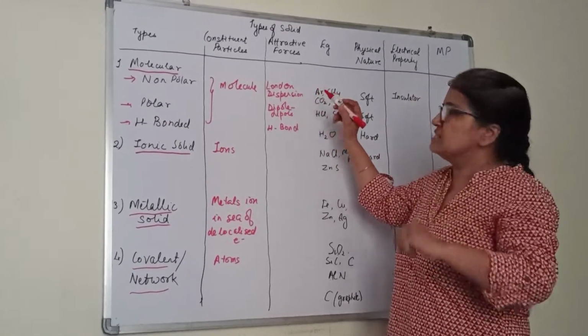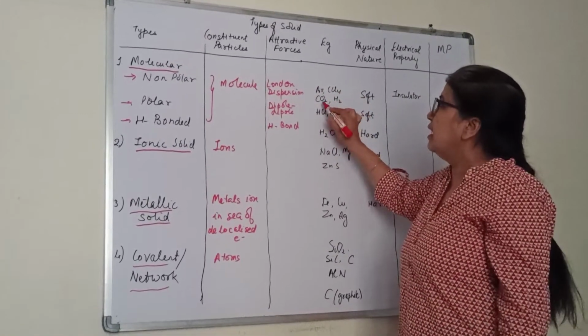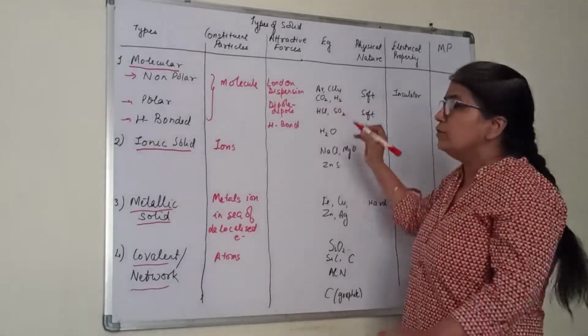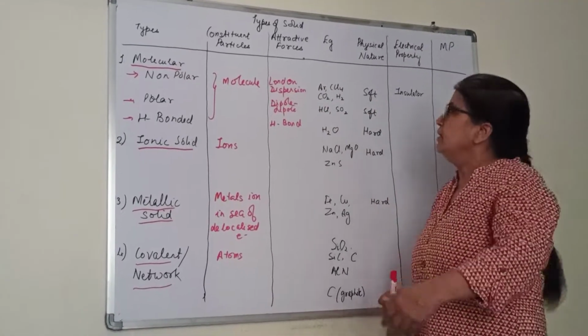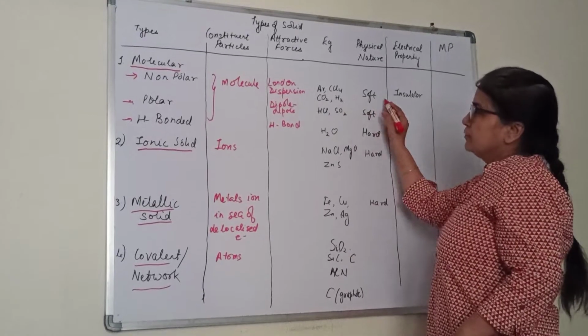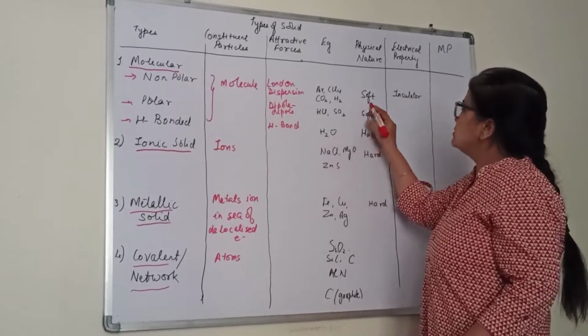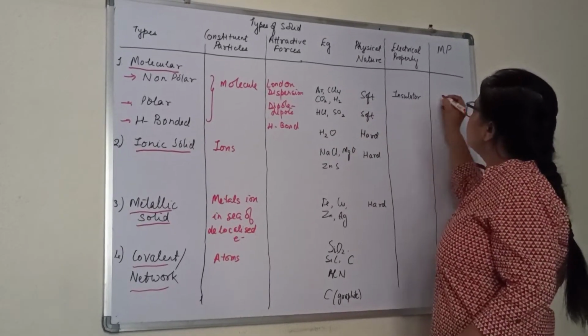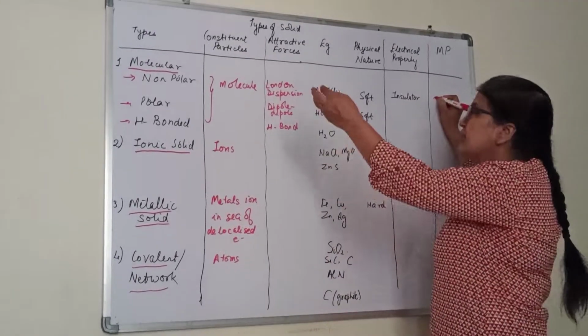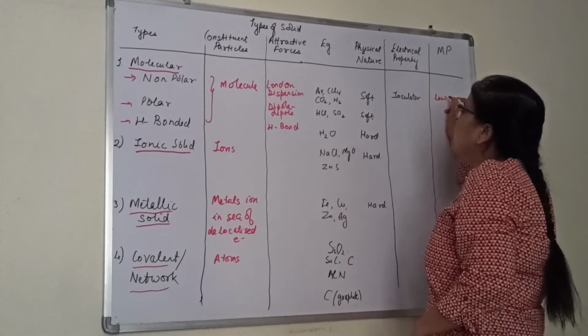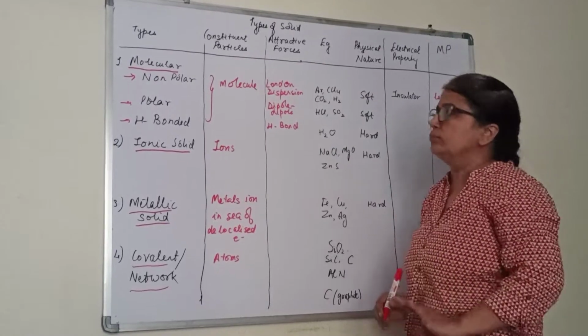Okay. Now these are the examples for the non-polar: argon, all noble gases we can write, carbon tetrachloride, carbon dioxide, hydrogen, chlorine, iodine. These are all soft. The first category, non-polar, is soft. It is an insulator. Now, molecular solids will have comparatively low melting point only. They will have all low.